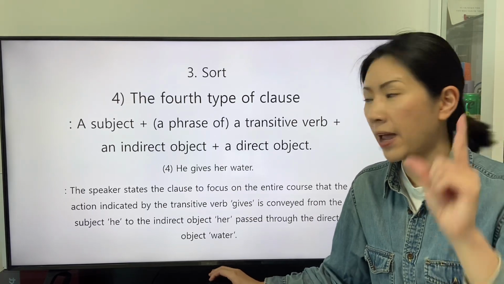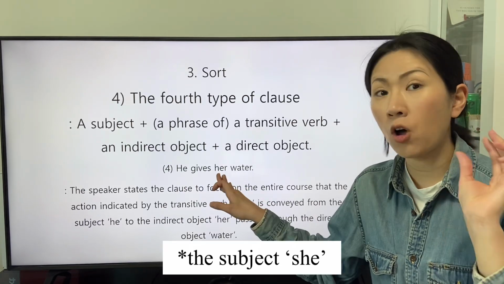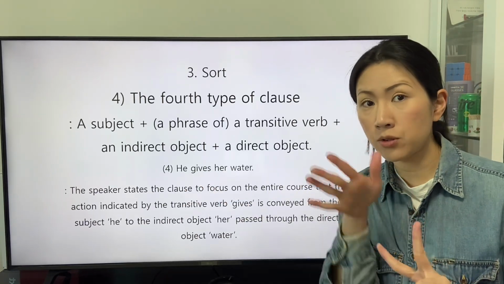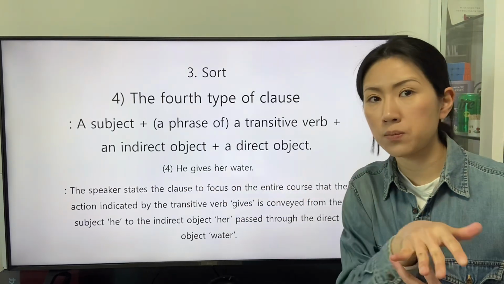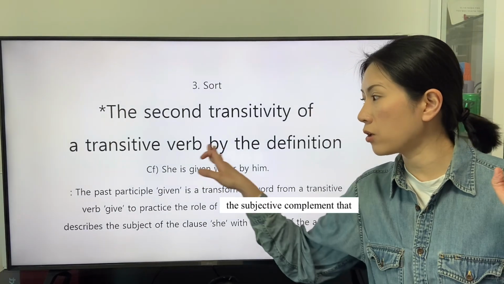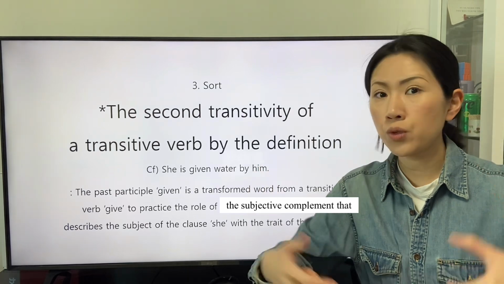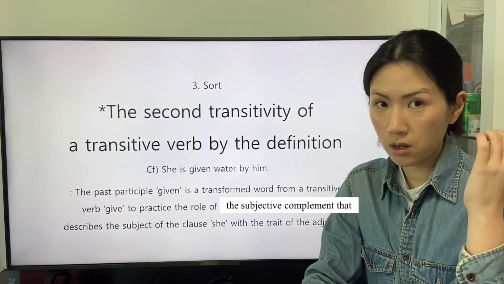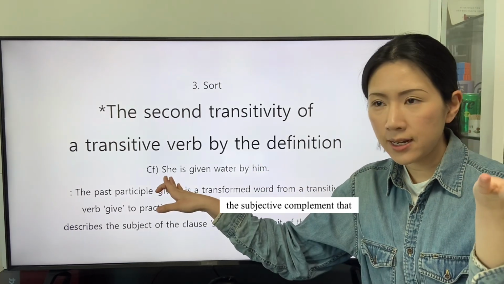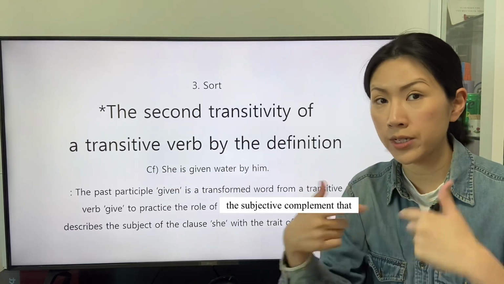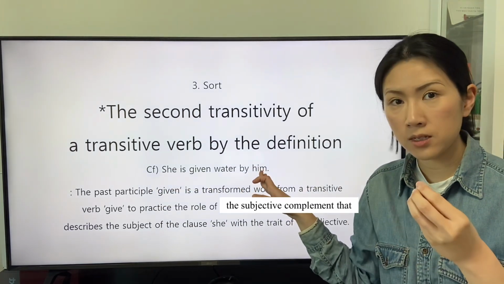The perspective that the indirect object her gets the action indicated by the transitive verb and the direct object. The transitive verb is transformed to reveal that the subject is the indirect object in the interaction with the subject, he.